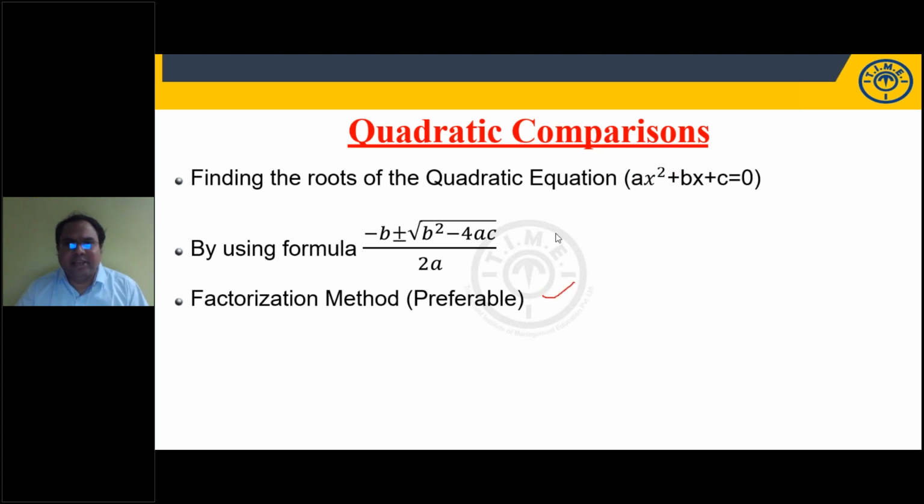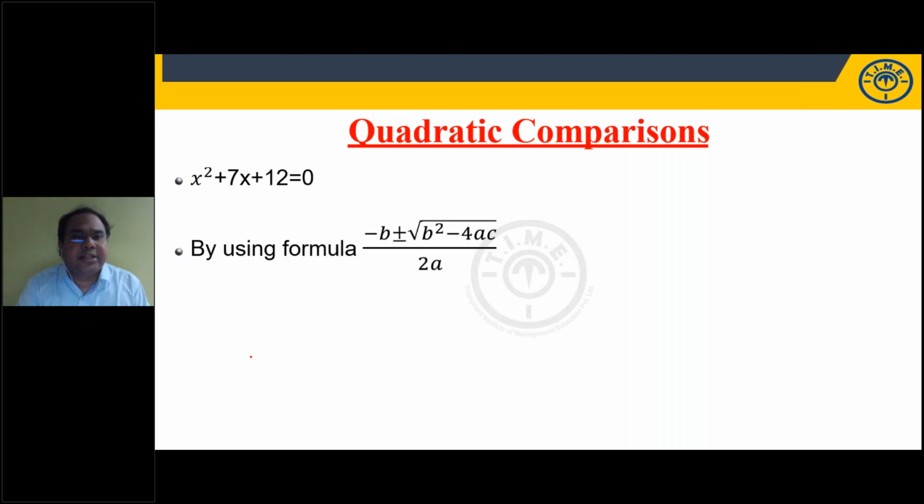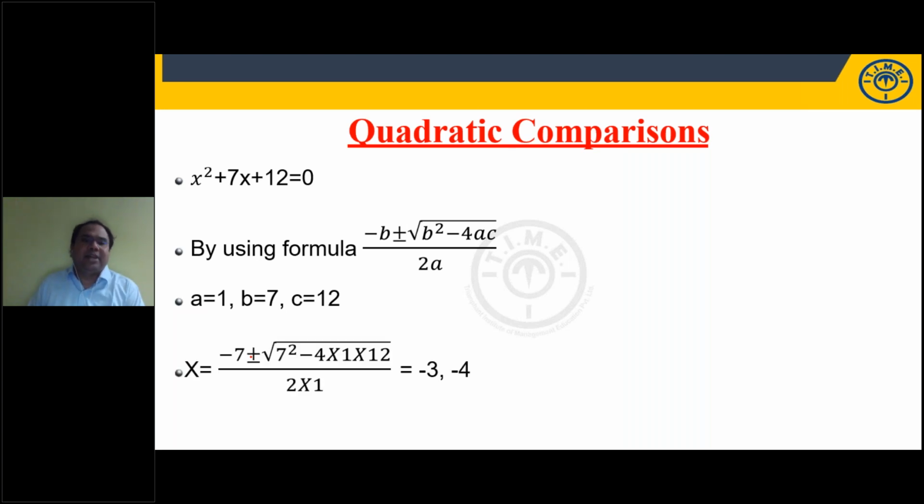If you want to use the factorization method, students, you have to be comfortable with multiplication tables. Learn multiplication tables up to 20, then factorization will be easy. Let us find the roots of x square plus 7x plus 12 is equal to 0. I have given a very simple question. Let us try using the formula. My a is 1, b is 7, c is 12. Substitute: minus 7 plus or minus under root 7 square minus 4 into 1 into 12, by 2 into 1. So the roots are minus 3 and minus 4.